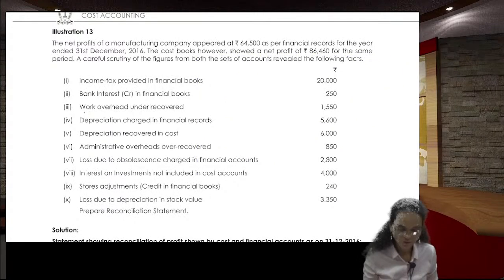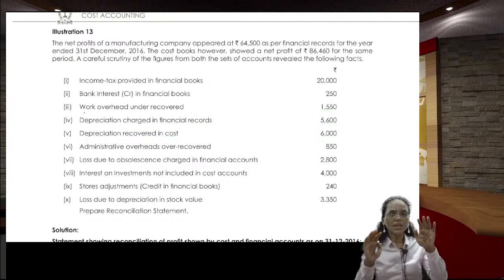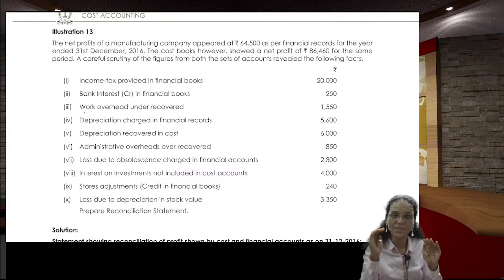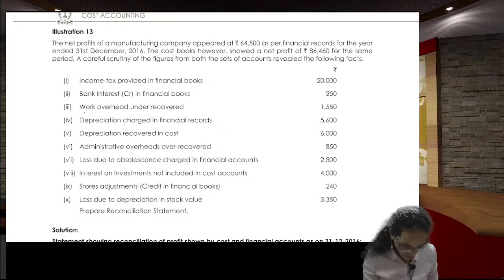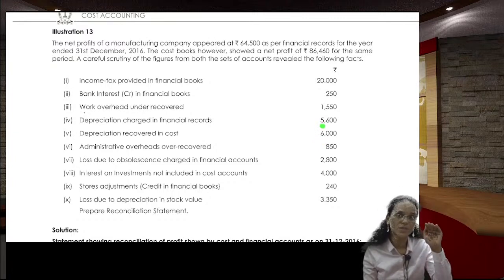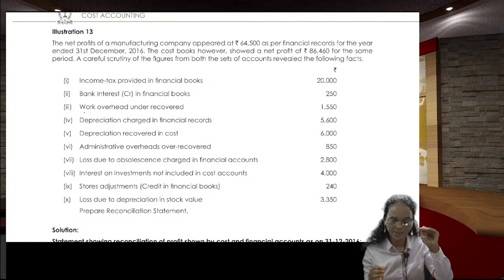See, in the examination also, if you want, you can write in this way. Next thing. Depreciation charged in the financial is 5,600 and depreciation charged in the cost is 6,000. See, depreciation is an expenditure. When expenditure is charged less, the profit will go up. In the sense, 5,600 rupees you deducted in the financial instead of 6,000. So your profit has gone up. Right, when the expenses are less deducted, profit will go up.